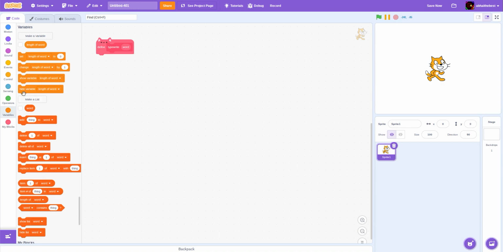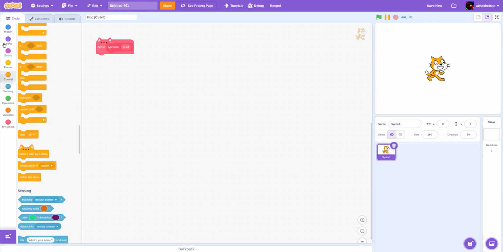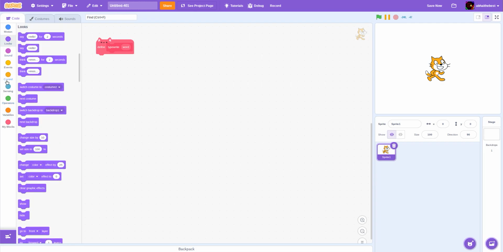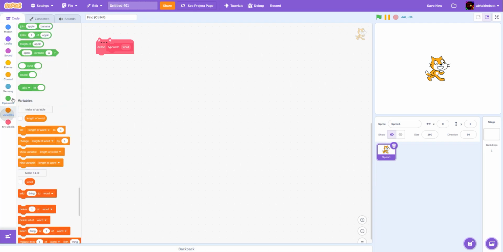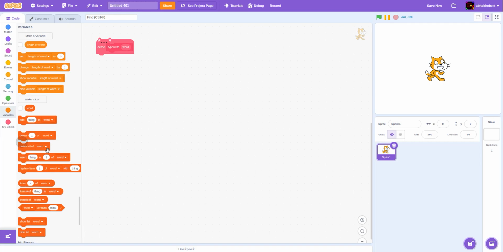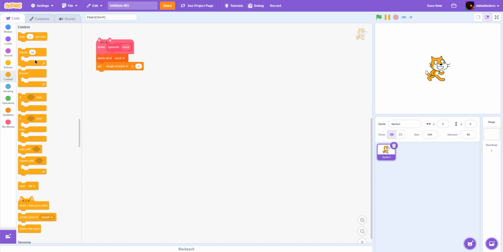So next we're going to go to the define section and select a delete all of word block, because we don't want any of the word block in there. Next thing we're going to do is set length of word to 0. And repeat.